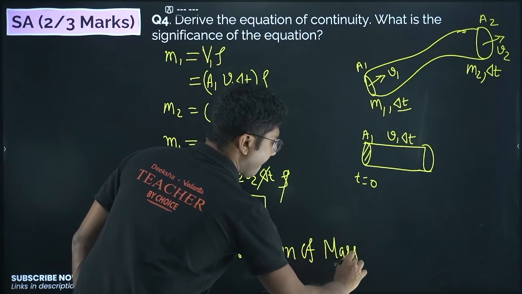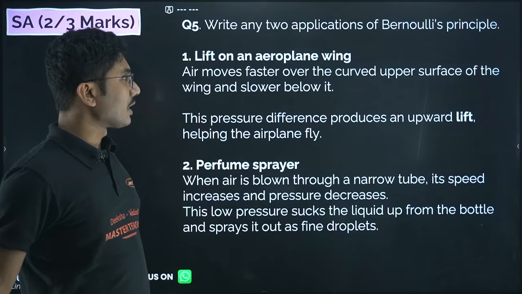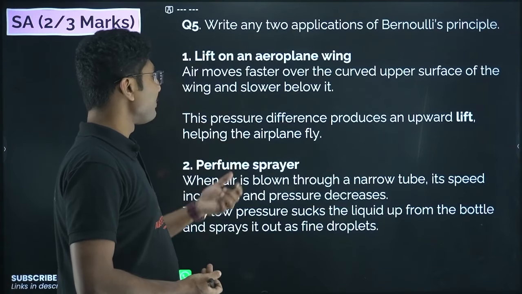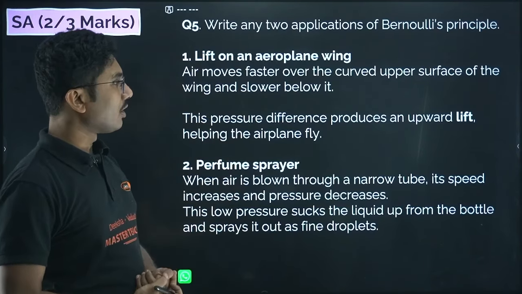Write any two applications of Bernoulli's principle. Lift of an airplane wing. Air moves faster over the curved upper surface of the wing and slower below it. This pressure difference produces an upward lift, helping the airplane to fly. If you have seen an airplane wing, it is designed such that the pressure is more at the bottom, so that air is flowing faster over here.